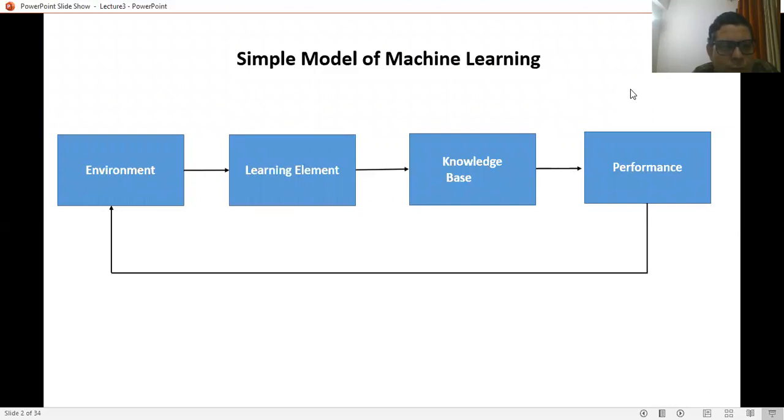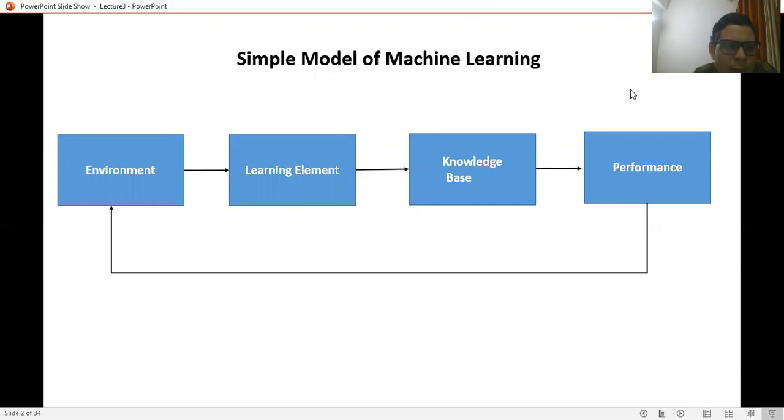The learning element takes the necessary input information from the environment, and uses this information taken from the environment to improve the knowledge base. This improved information in the knowledge base will be used by the performance element to perform certain real-time tasks and then add feedback